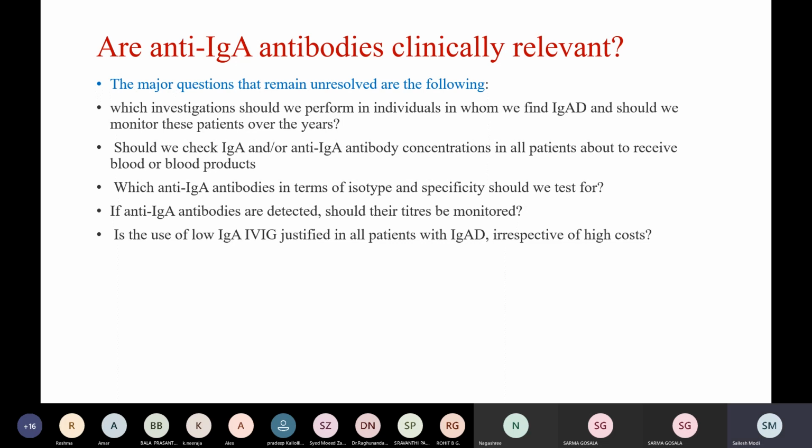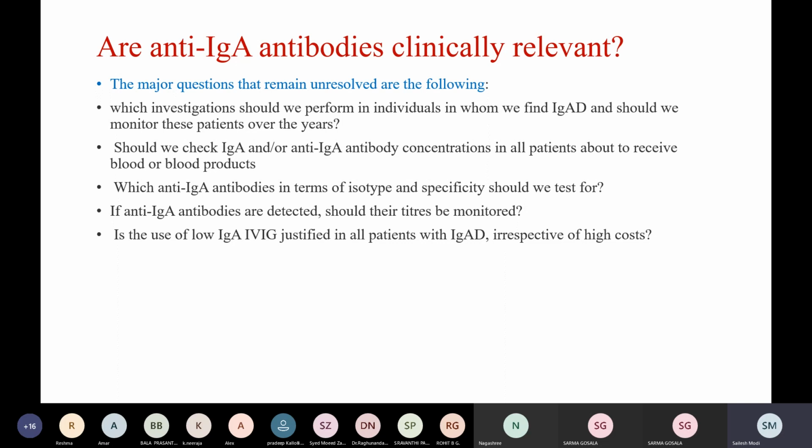Coming to a very important topic, are anti-IgA antibodies clinically relevant? The major questions regarding this that remain unresolved are: which investigation should be performed in individuals in whom we find IgA deficiency, and should we monitor these patients over the years?